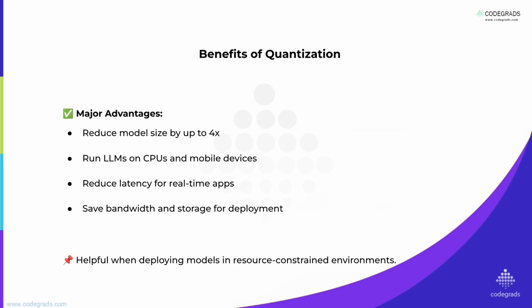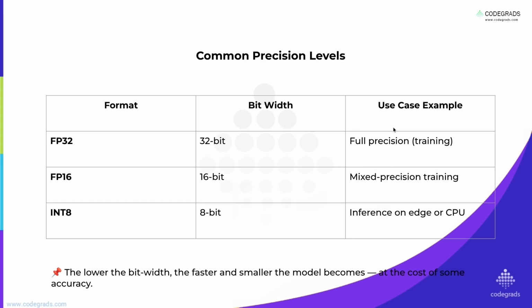It significantly reduces latency, meaning faster responses for real-time apps. No one likes a laggy chatbot. And it saves bandwidth and storage, which means lower cost for deploying and updating models. Common precision levels. Let's revisit common precision levels because you will see these terms a lot.